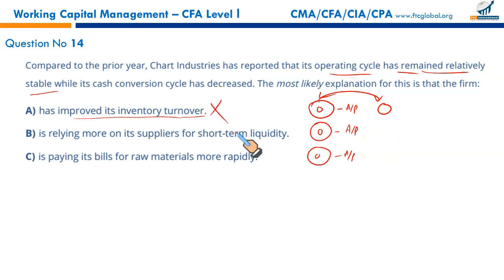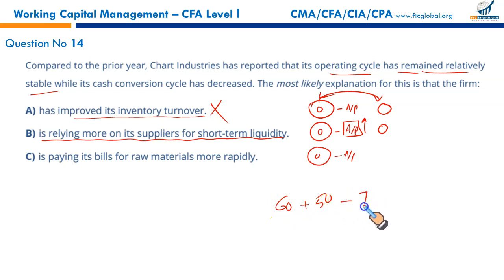It is affecting both. The firm is relying more on suppliers for short-term liquidity. The firm has increased its accounts payable turnover in days, so your cash conversion cycle will be shortened. For example, you take 60 days to hold your inventory in stock. Your average accounts receivable turnover in days is, let's say, 50. 60 plus 50 is 110. And out of this, you take 70 days to pay your supplier, your accounts payable. You're using your supplier as a source of finance.